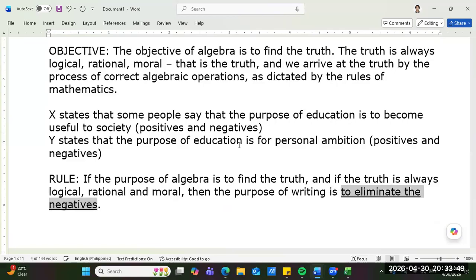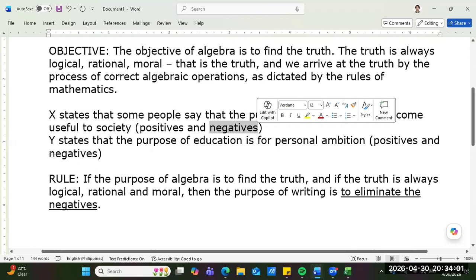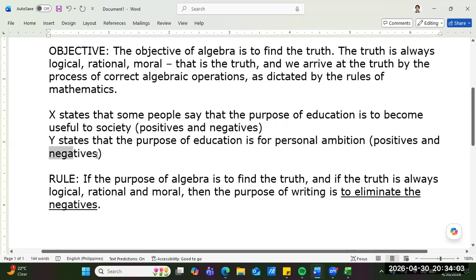Eliminate the negatives. Where are the negatives? Do you see this? Oh, that's a negative, right, guys? This is the one. Negative. Do you see that?